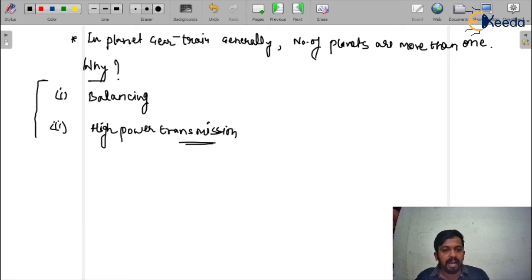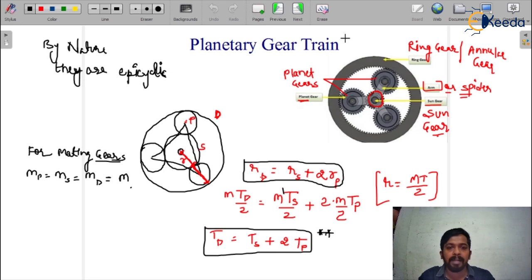So there are 2 reasons why we use more than one planet gear in the planet gear train. The first reason is balancing, and the second reason is high power transmission. So that was the planetary gear train. It is a part of the epicyclic gear train, because by nature they are epicyclic. From the numerical point of view, this relation is important.